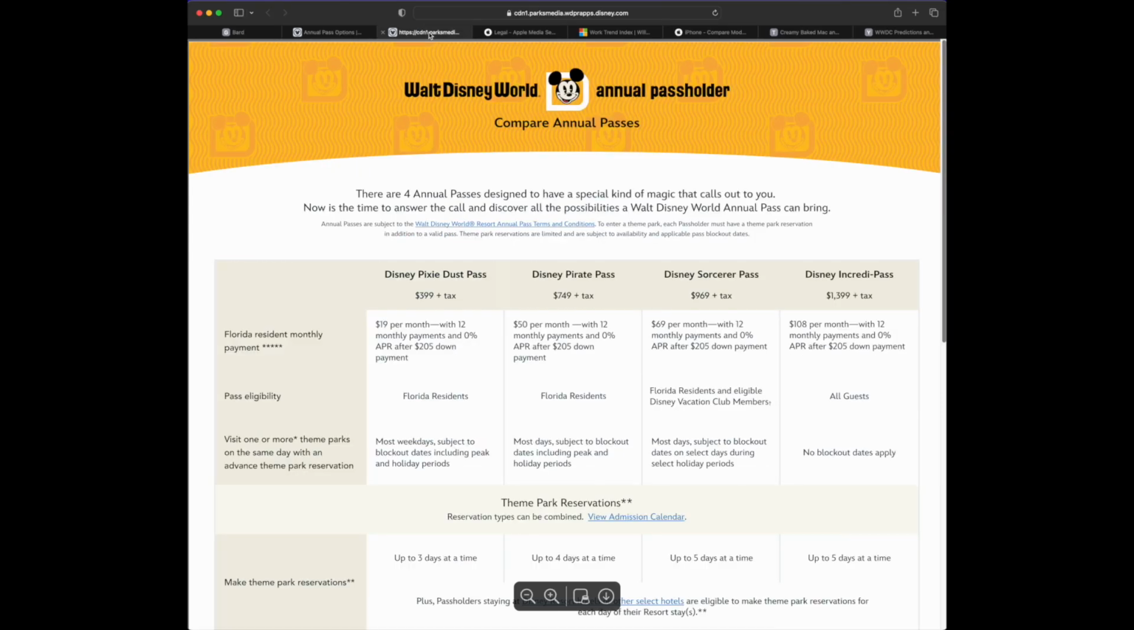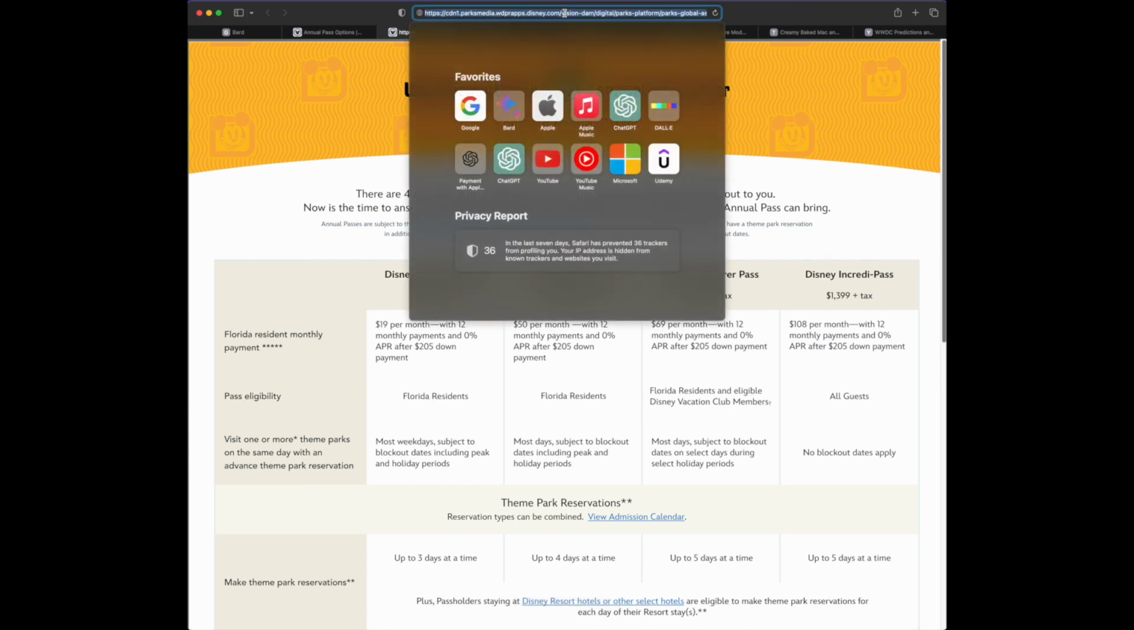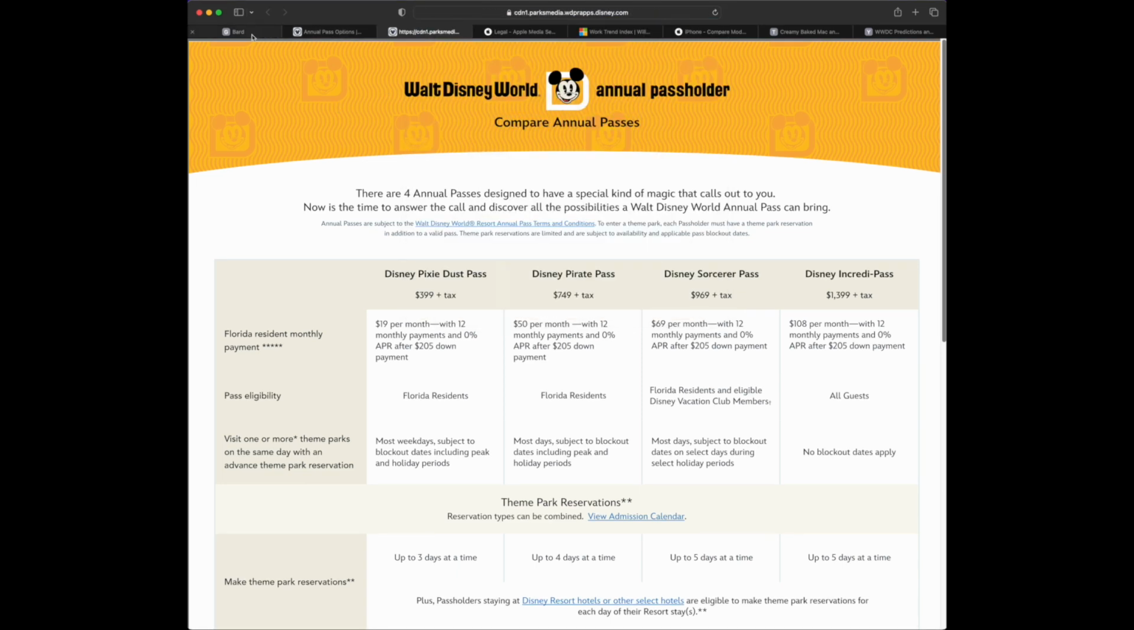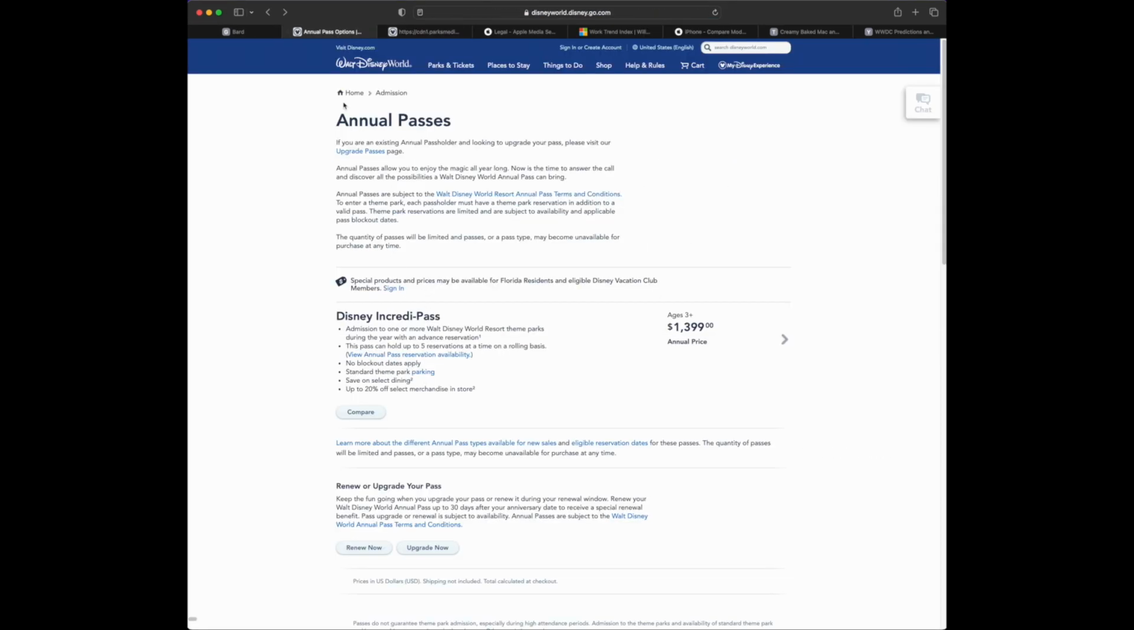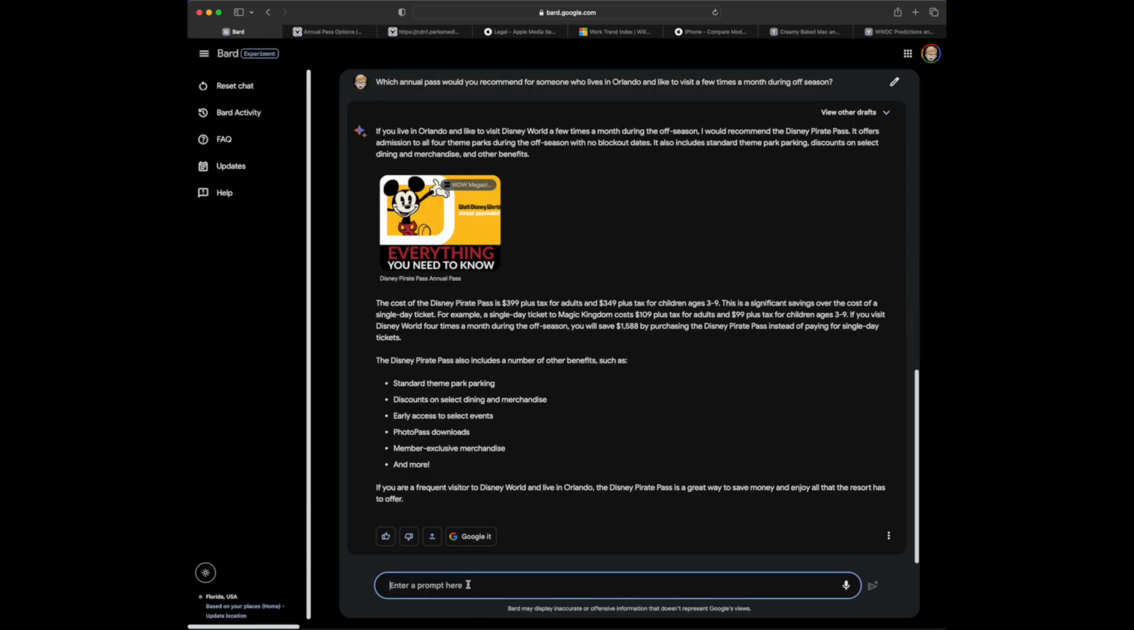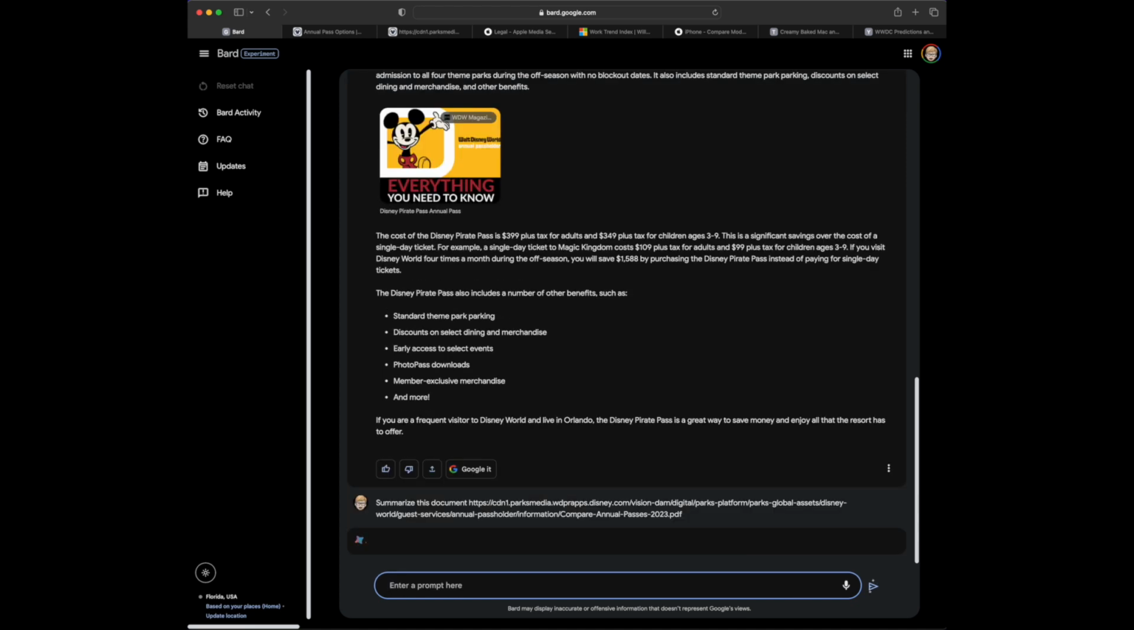Now there is a PDF on the site. So what I'm going to do is see if it can summarize the PDF about the passes. And that was linked off the annual pass site. So let's see, summarize this document. So this is a link to an online PDF.